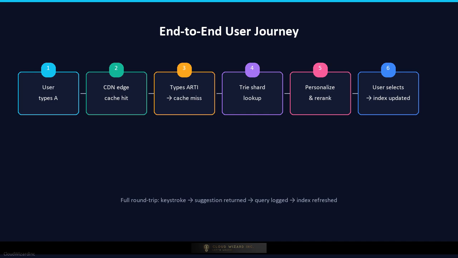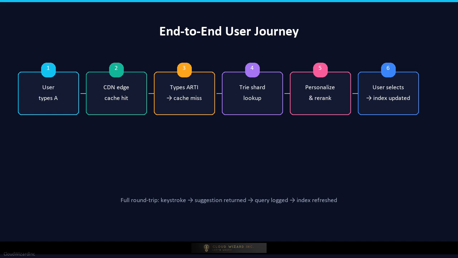The user continues typing and enters ARTI. This longer prefix misses the edge cache and routes to the Typeahead query service. The service hashes the prefix to the correct tree shard, fetches the top 10 candidates, calls the personalization service to re-rank based on the user's watch history and language, and returns 5 ranked suggestions in 40 milliseconds total.